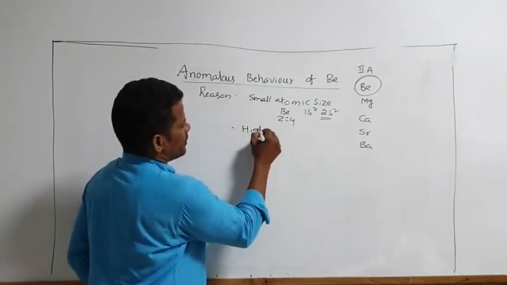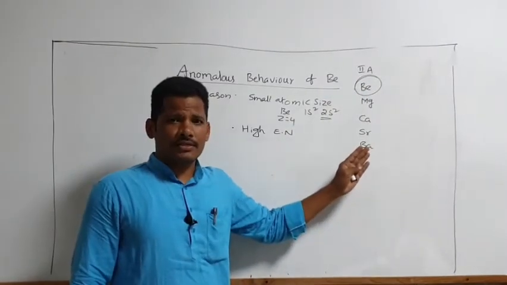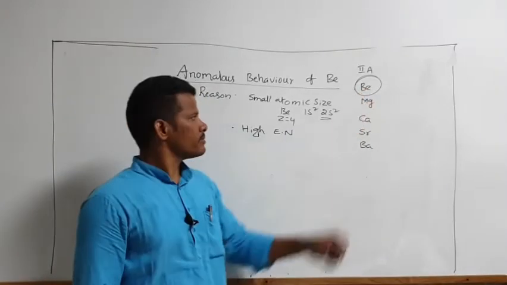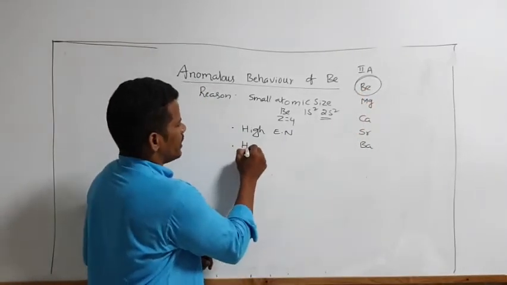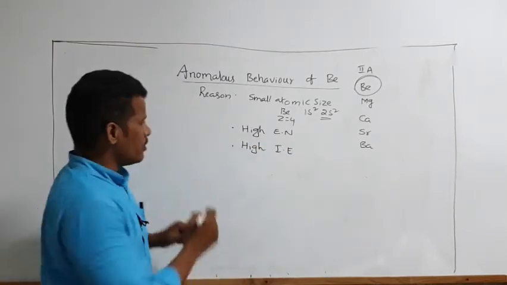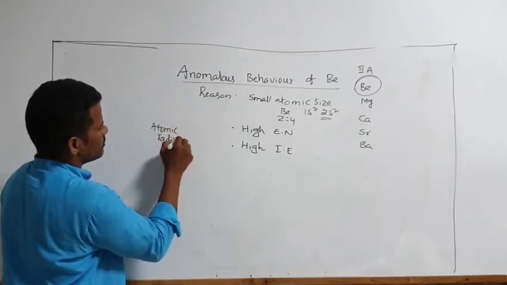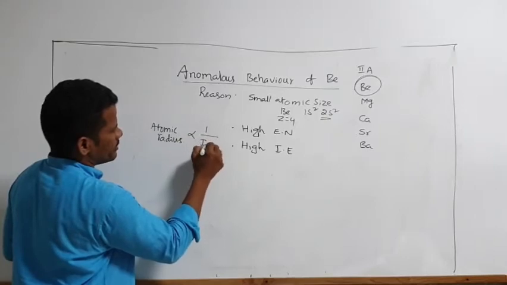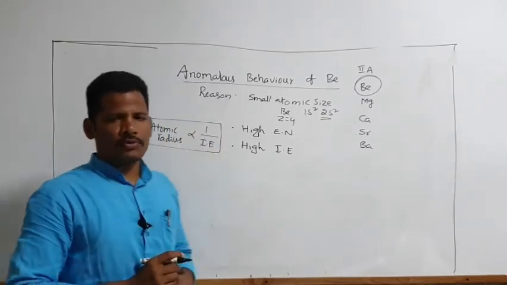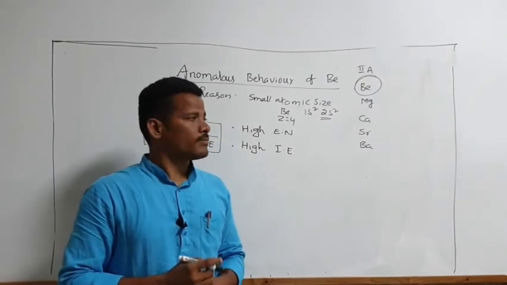high electronegativity. You know top to bottom electronegativity decreases. So the upper element has more electronegativity. Next, high ionization energy. You know atomic radius is inversely proportional to ionization energy.